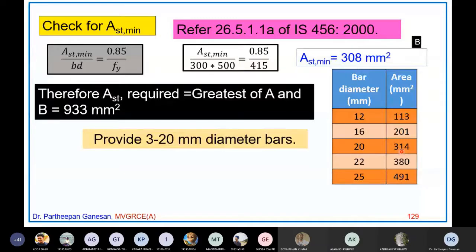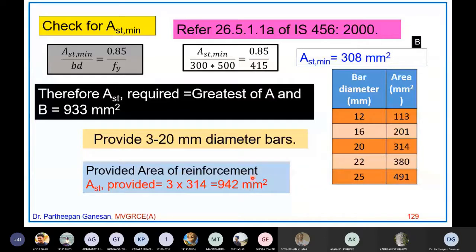If I provide 3 numbers of 20 mm bars, it comes out to be 942 millimeter square. So this is more economical. I am providing 3 numbers of 20 mm diameter bars, so AST provided is 942 millimeter square. Okay, is there any doubt so far? Anybody having any doubt?